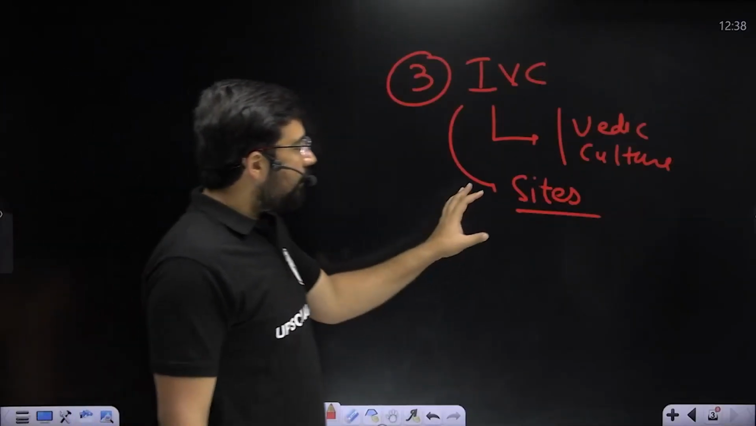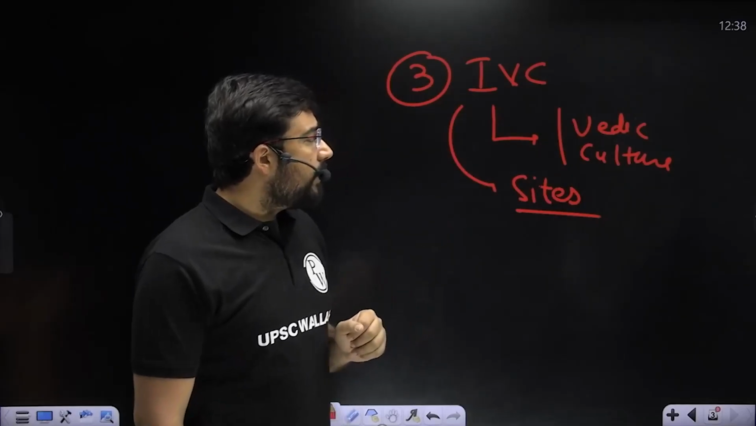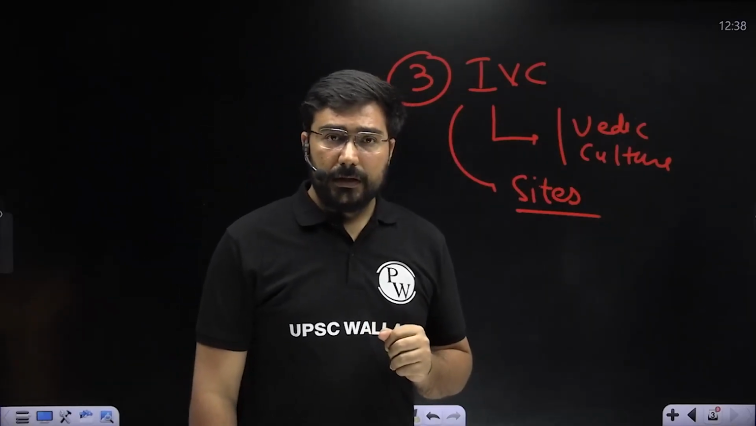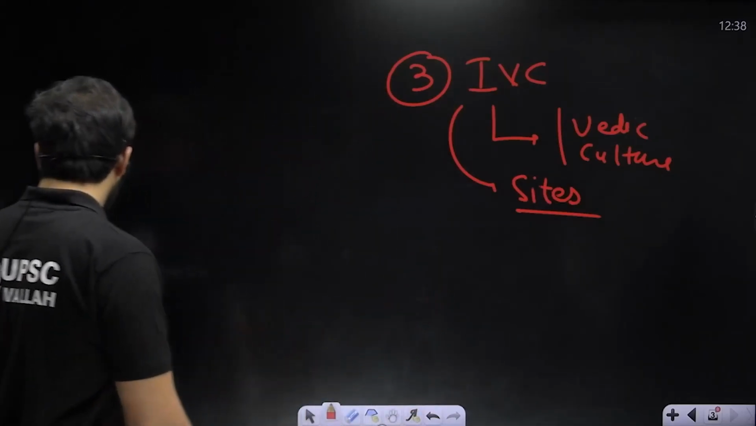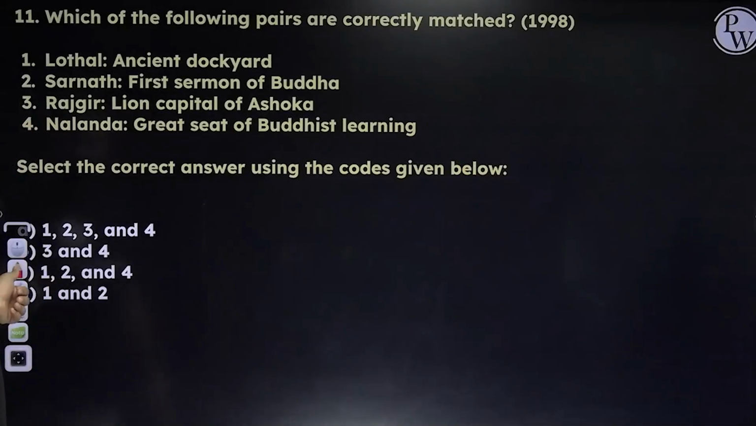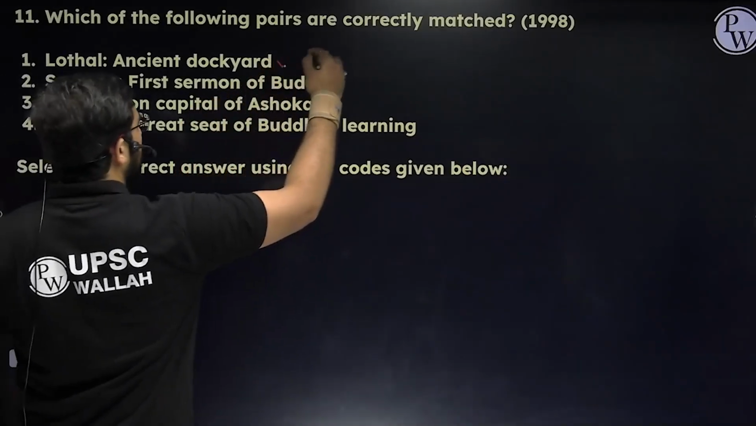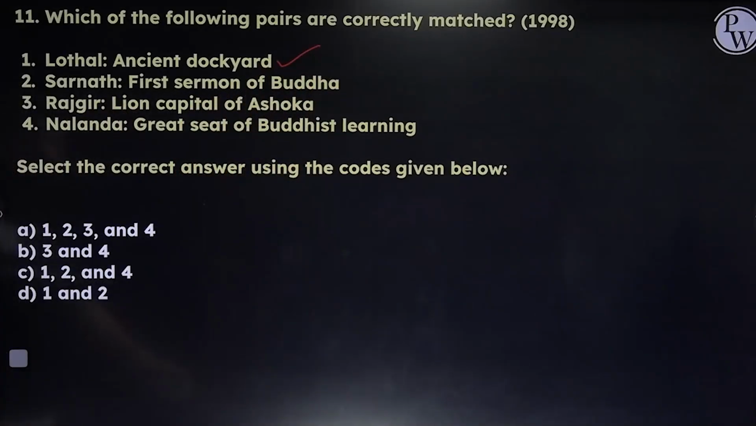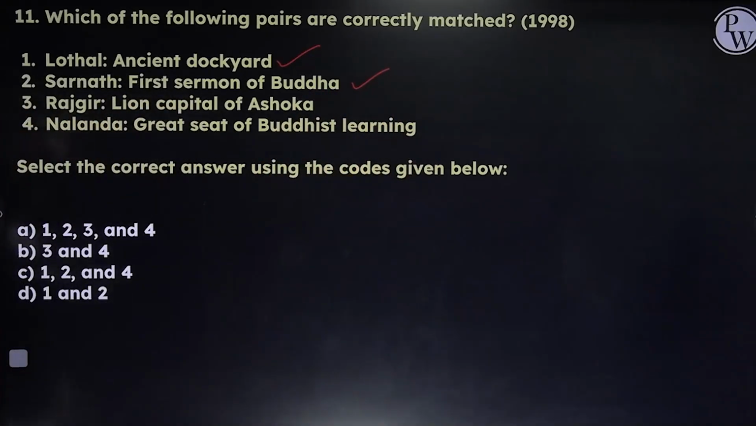You have to remember a few important sites, and you also have to compare the Indus Valley civilization with the Vedic culture. This has been a prominent theme, if you can identify along with me. Now please see, Lothal, is it known for an ancient dockyard? Correct, 100%, right? Second, Sarnath, the first sermon of Buddha. This is also correct. All of you know about Dhammachakra Pravartana.